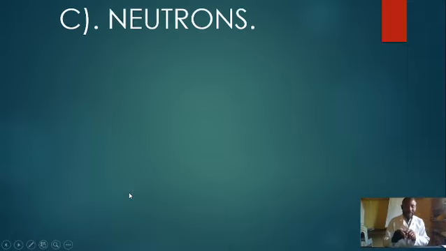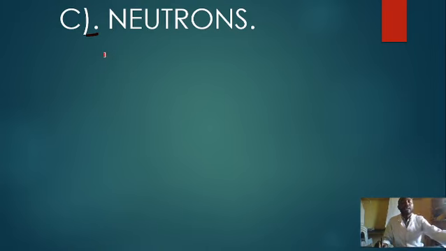We want to look at the last thing we have for today's lesson, which is the number of neutrons. How are the neutrons important to us as chemists? Number one, they are electrically neutral particles. They are neither positive nor negative. That's why we explained that the neutron has a charge of 0.